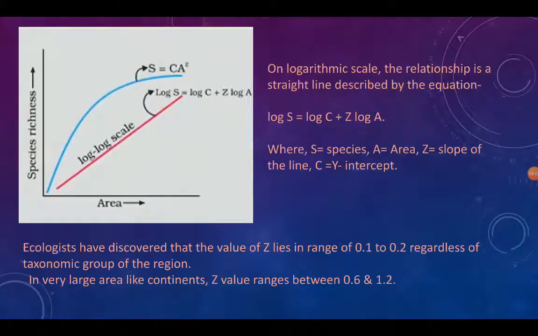On a logarithmic scale, the relationship is a straight line described by the equation log S = log C + Z log A, where S is species richness, A is area, Z is the slope of the line, and C is the y-intercept. Ecologists have discovered that the value of Z lies in the range of 0.1 to 0.2 regardless of the taxonomic group or the region. In very large areas like countries, the Z value ranges between 0.6 and 1.2.